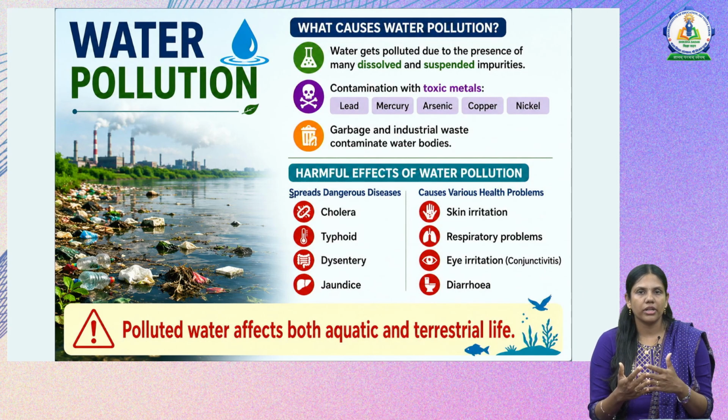Now what happens if water gets polluted? First thing is they spread dangerous diseases like cholera, typhoid, dysentery and jaundice. And it can also cause skin irritations, respiratory problems, eye irritation, diarrhea, and these are different harmful effects of water pollution. And polluted water does not only affect human beings, that is the terrestrial life, but it will also affect the aquatic life. The population of fish may reduce, the aquatic species that are living in the water will reduce with time if the pollution is increasing.